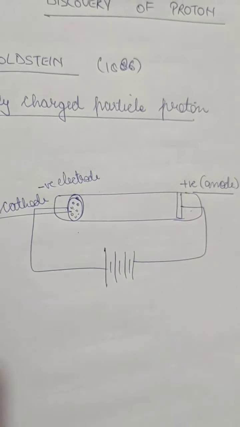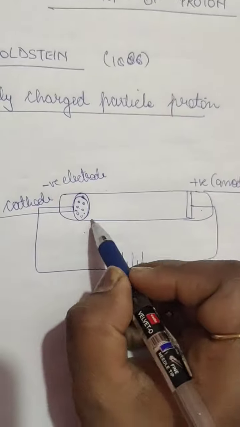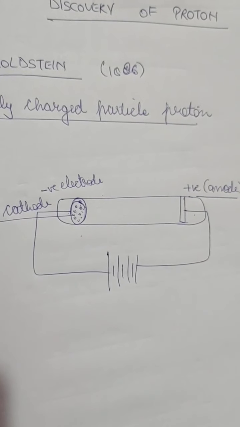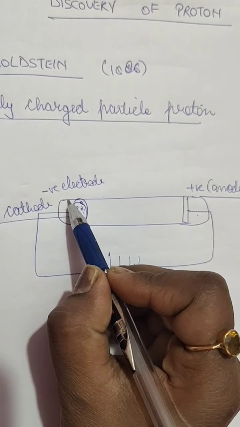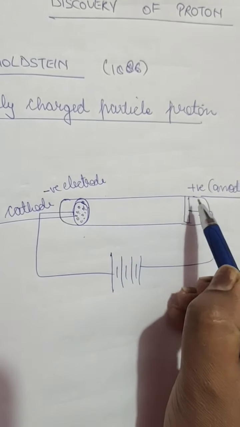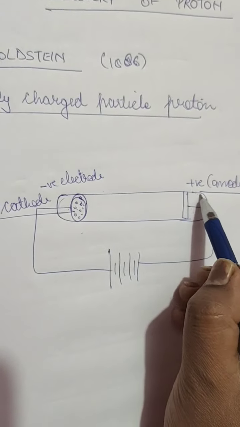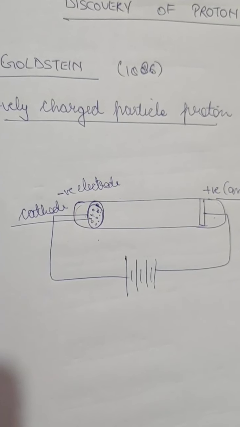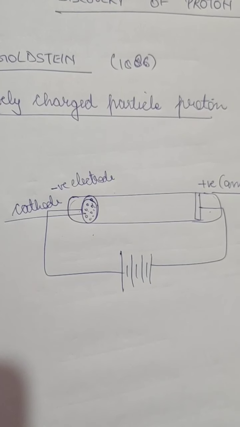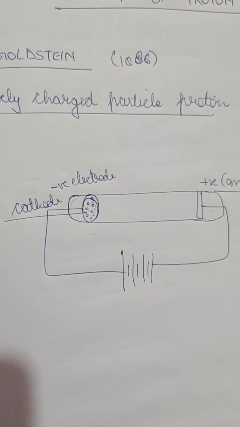But here the cathode was taken as perforated, and Goldstein also painted all the sides of it with a fluorescent material, because it helps to shine whenever any beam of light passes through it.